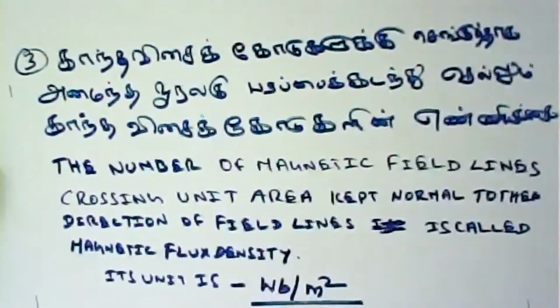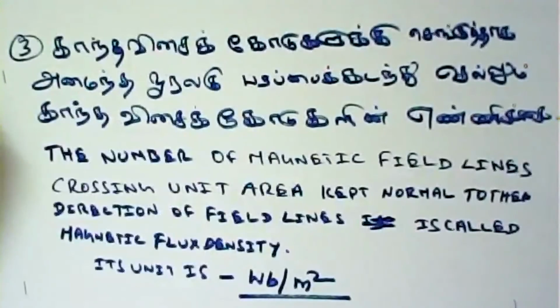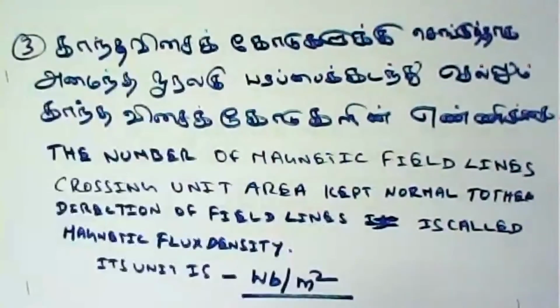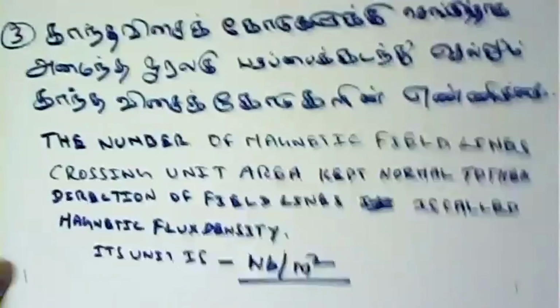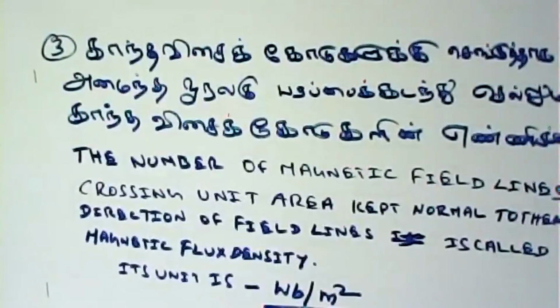Then magnetic flux density, அதாவது காந்த விசை கோடுகளுக்கு செங்குத்தாக அமைந்த ஓரலகு பரப்பை கடந்து செல்லும் காந்த விசை கோடுகளின் எண்ணிக்கை. அதுதான் மேக்னெட்டிக் ஃப்ளக்ஸ் டென்சிட்டி, காந்த புலத்தின் அடர்த்தி. The number of magnetic field lines crossing unit area kept normal to the direction of field lines is called magnetic flux density. Its unit is Weber per meter square.